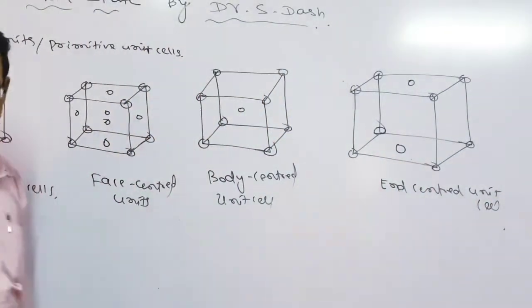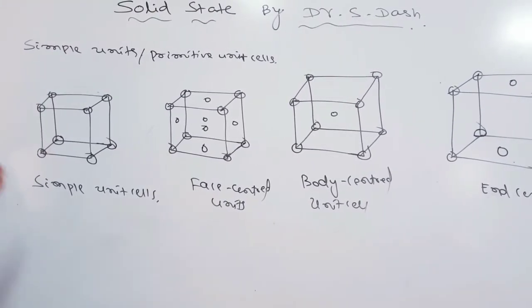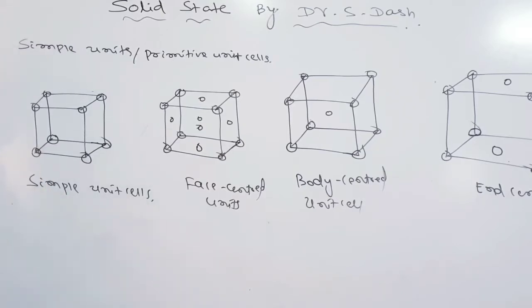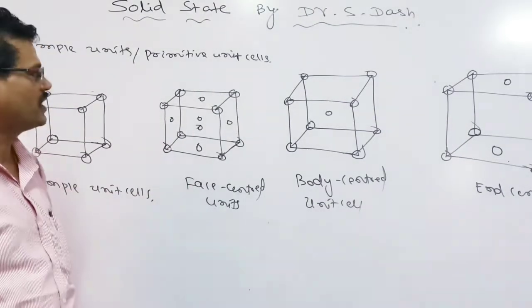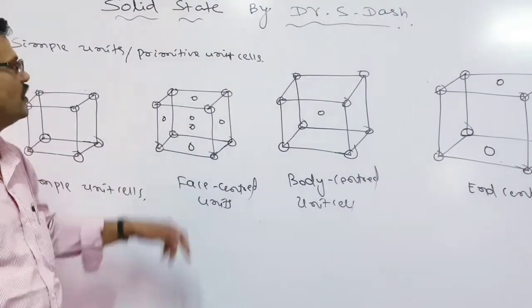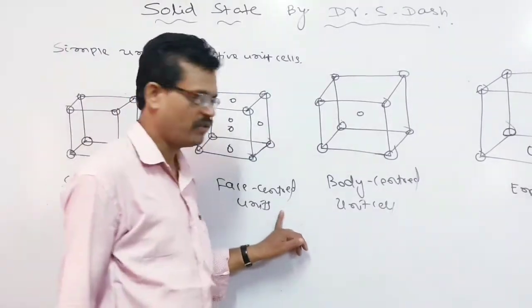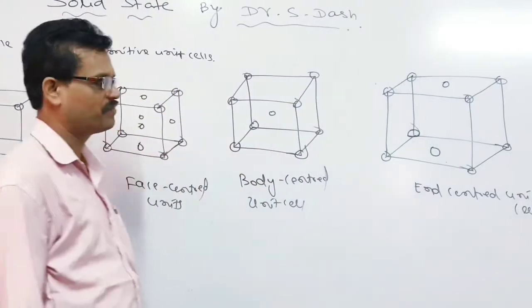So let us look here, sir. What we have to see here is that our unit cells are mainly 2 categories: simple unit cells, that is primitive unit cell, and non-primitive unit cell. In simple or primitive unit cells, there are 8 points at the 8 corners of the cube. But in the non-primitive unit cells, points are present at the corners as well as at centers of the unit cells. The non-primitive unit cells are again 3 types: face-centered, body-centered, and end-centered unit cells.